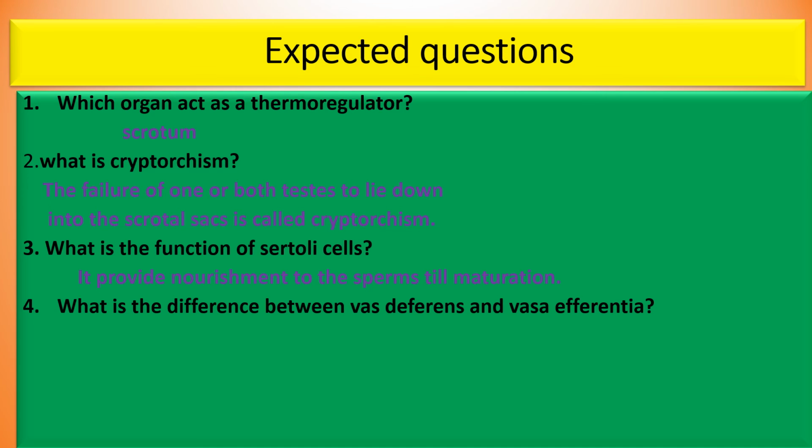What is the difference between the vas deferens and the vasa efferentia? The vasa efferentia arise from the rete testis and open into the epididymis, and conduct spermatozoa out from the testis, whereas the vas deferens is a thick muscular tube arising from each epididymis. It also conducts spermatozoa, from the epididymis to the base of the urinary bladder.